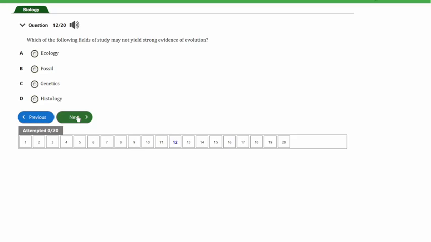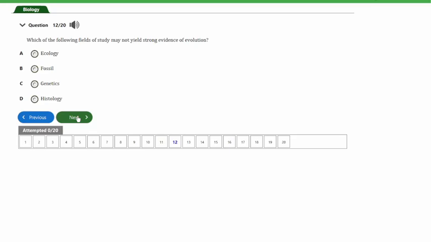Histology has to do with the microscopic study of tissues, and that does not yield strong evidence of evolution, as we don't get to derive enough information to support evolution by just studying tissues in organisms microscopically.